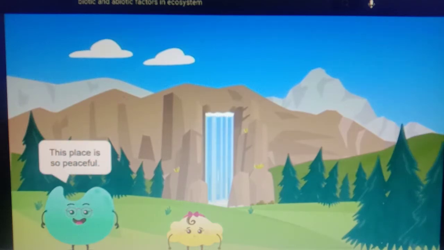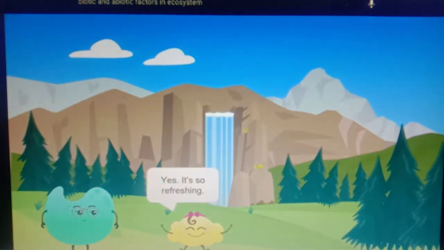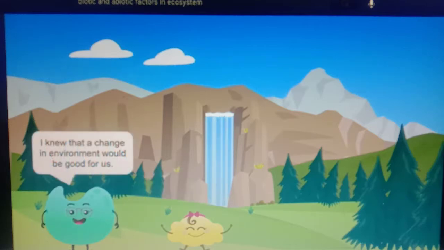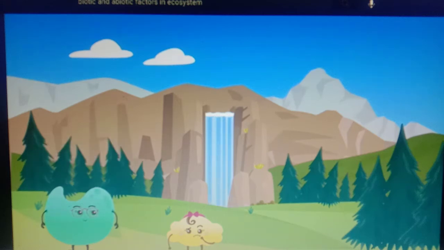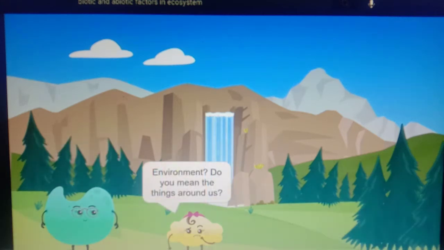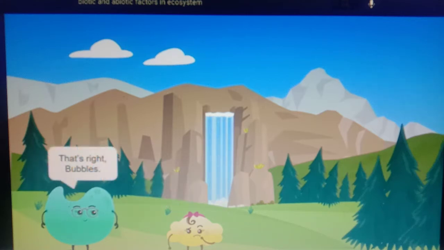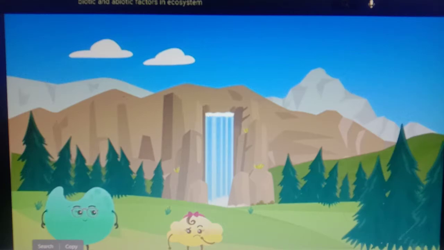This place is so peaceful. Yes, it's so refreshing. I knew that a change of environment would be good for us. Environment? Do you mean the things around us, Mrs. Coco? That's right, Bubbles. The environment in cities is different from the environment here.